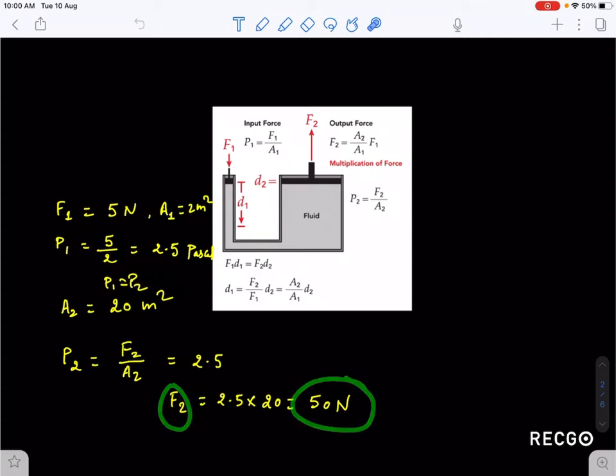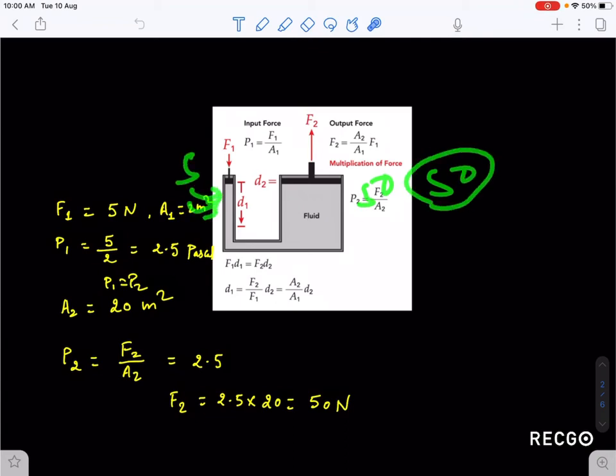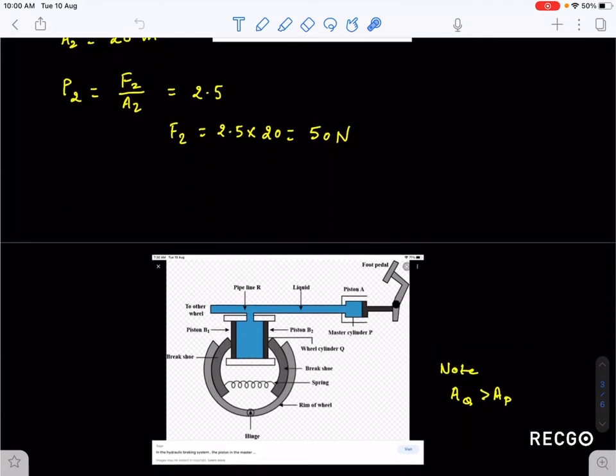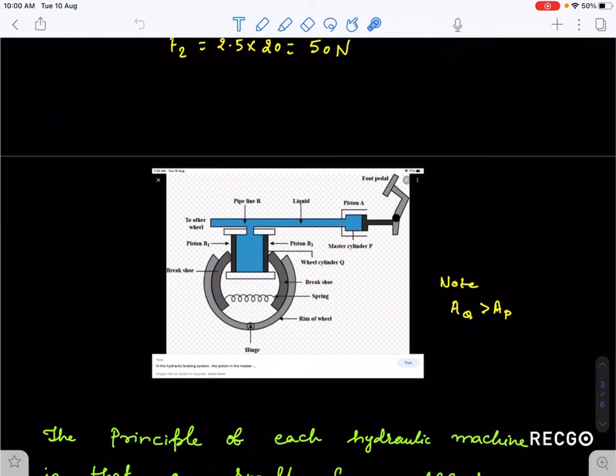So you have applied a force of 5 Newton and you are getting a force of 50 Newton. So this force which you applied at the input gets multiplied 10 folds at the output. That's why it is a force multiplier. So hydraulic lift, hydraulic jack, hydraulic everything, whatever you will study, works on the principle of this force multiplier.